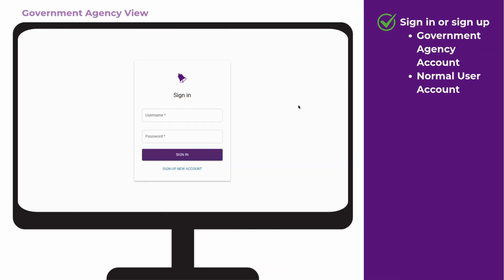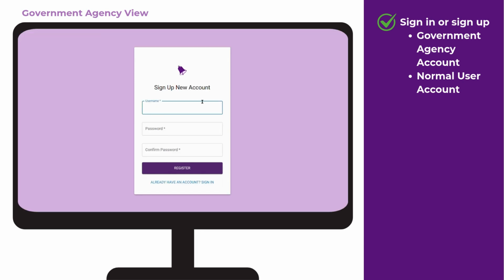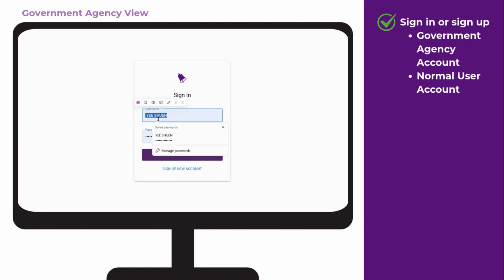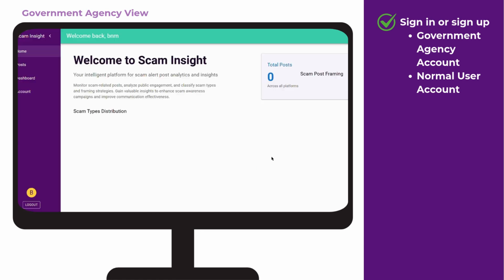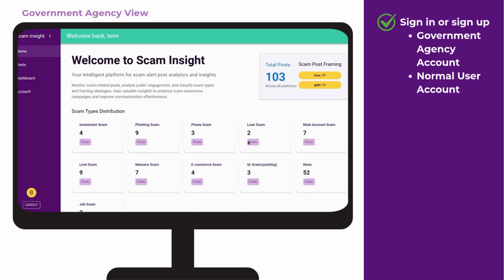After launching the system, the onboarding screen is shown. There are two types of user account, the government agency account and the normal user account. A new user can register by filling in their username, password, and then confirming the password. And now I will demonstrate signing in using a predefined government agency account. Once signed in, we will be redirected to the home page.